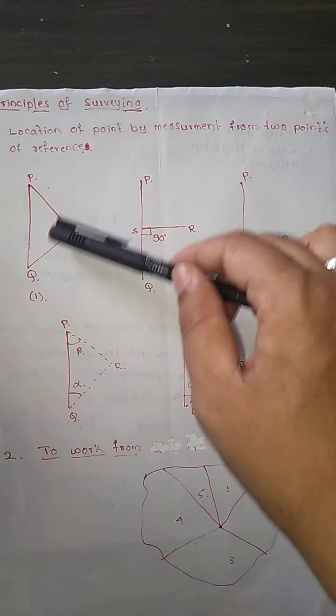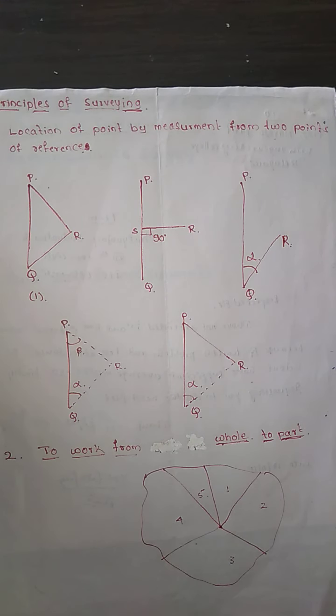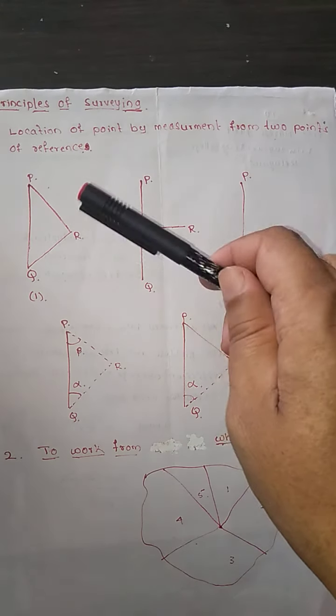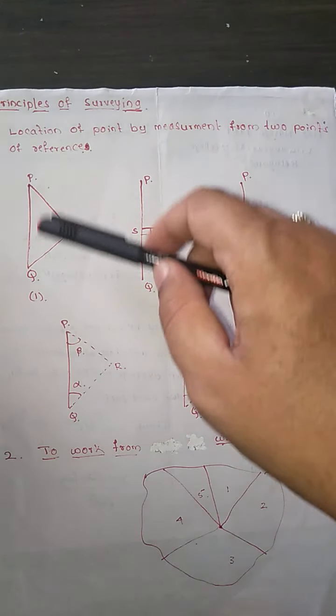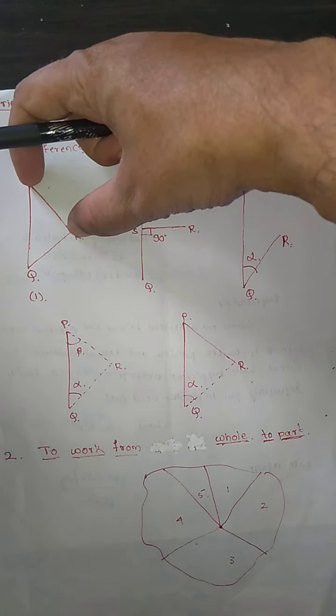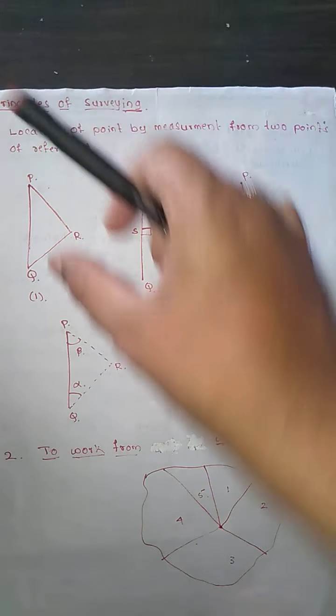If you want to locate R, the distance PR and distance QR can be measured, and the point R can be plotted by swinging the two arcs, that is PR and QR.